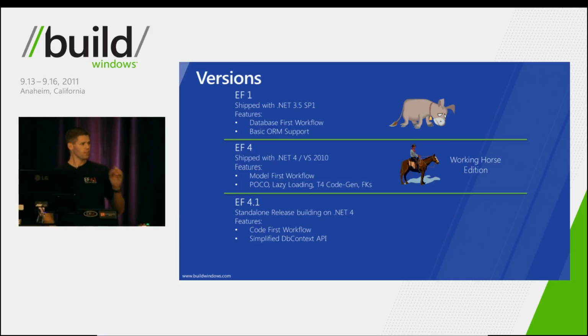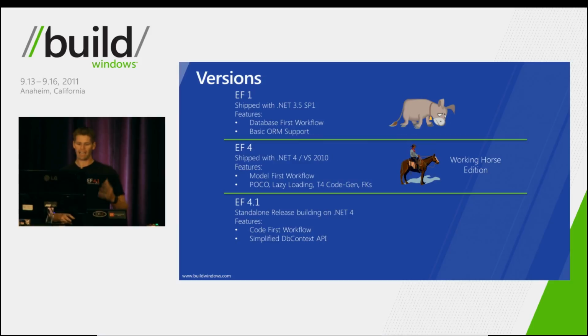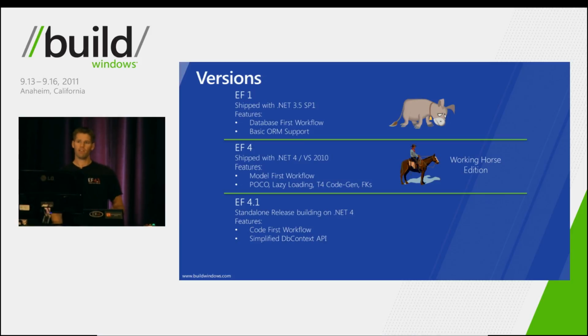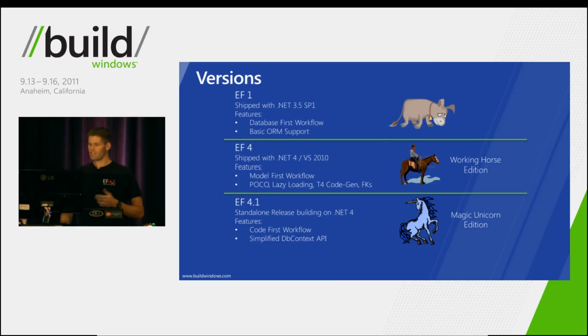Now, one of the other really important parts of the EF 4.1 release was it was the first time we introduced a convention over configuration-based approach for developing data access code. Now, these conventions give developers a lot of productivity. So some members of the community independently decided to name the EF 4.1 release the Magic Unicorn Edition.